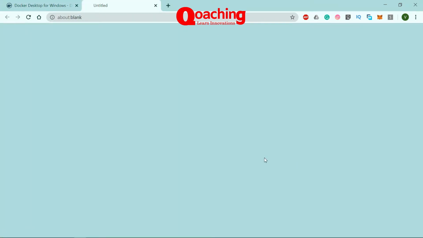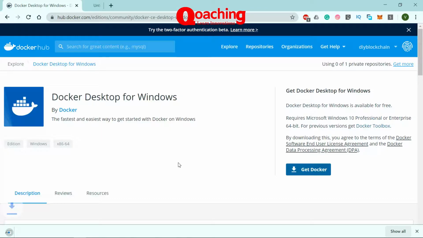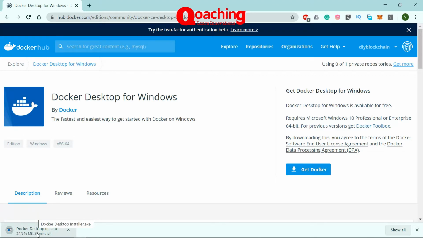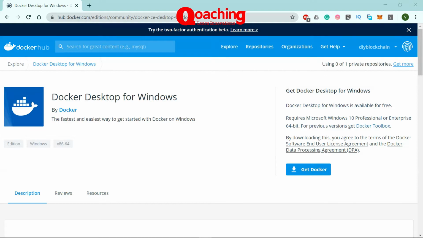Now, it's about a gigabyte of file, if I am right. Let's see. You can see it's close to 900 megabytes, so it's going to take some time to download. So let it download and then we'll install it. Alright, so we now have Docker downloaded on our machine, and let's install that. It's a pretty traditional Windows installation. So I've just opened the Docker Desktop Installer.exe.